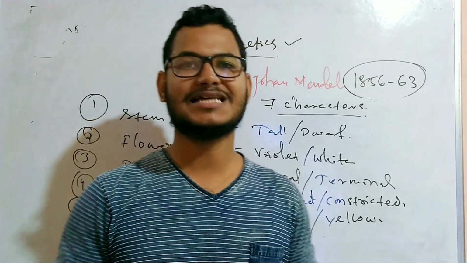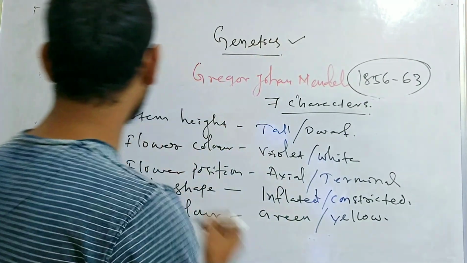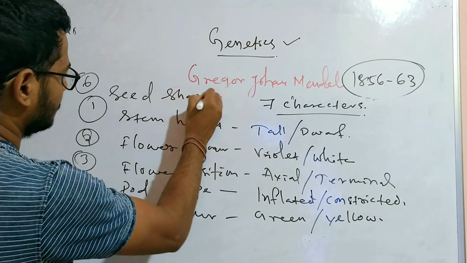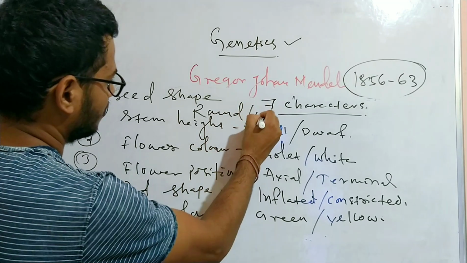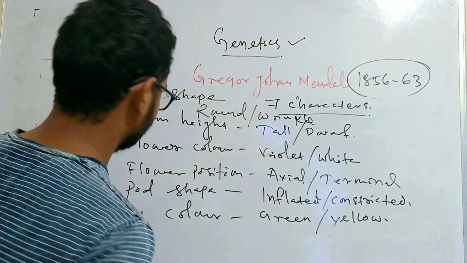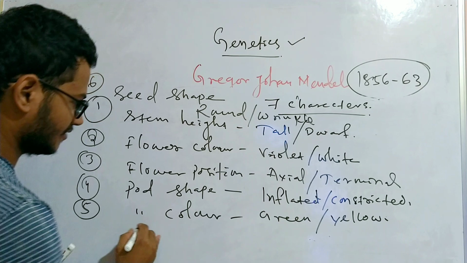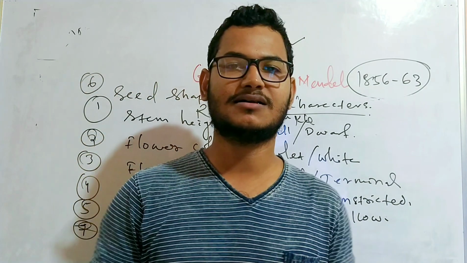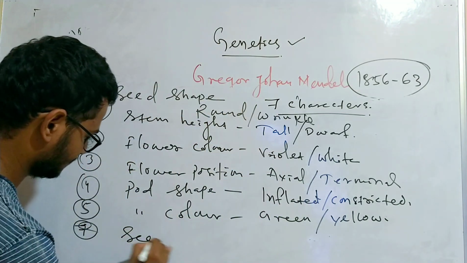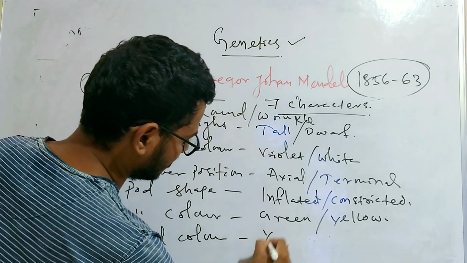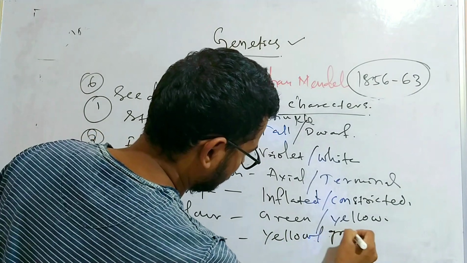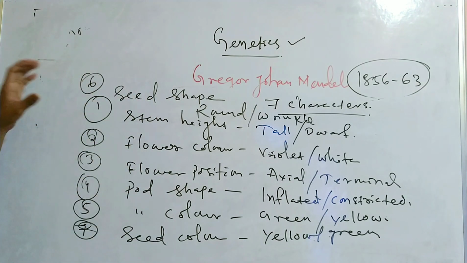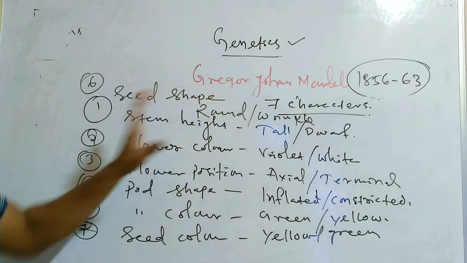Next we will go for the seed shape. The sixth one is the seed shape, which may be round or wrinkled. And the seventh one is the seed color, that may be yellow or green. Okay, so this is all about the contrasting characteristics taken by Gregor Johann Mendel.